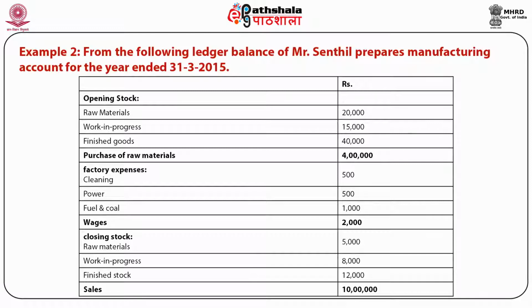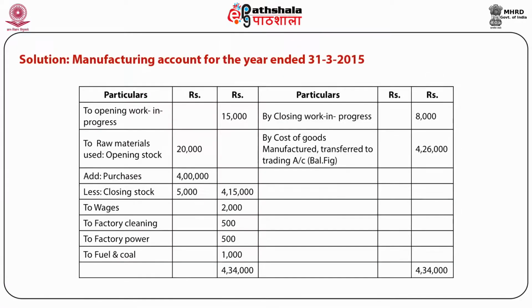This is another example of a manufacturing account, and there opening stock of raw material, work in progress and finished goods, purchase of raw material, factory expenses such as cleaning, power, fuel and coal, wages, closing stock of raw material, work in progress and finished goods, and sales are given. And we have to prepare a manufacturing account with the help of this information. Manufacturing account for the year ended on 31st March 2015 is disclosed in this table.